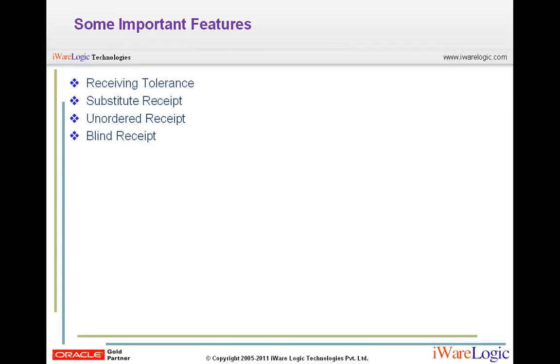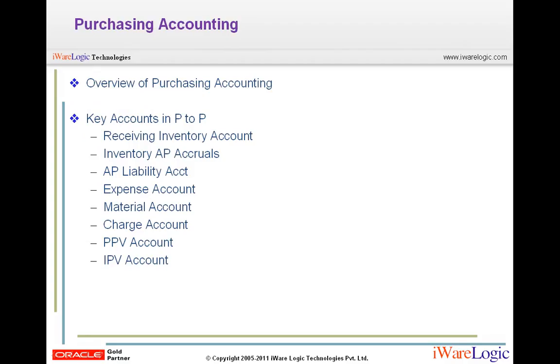So this was all about the receiving. Now we will see the purchasing accounting. Purchasing accounting is another term for acquisition accounting, and it refers to the process of changing the book value of the assets of an acquired company.